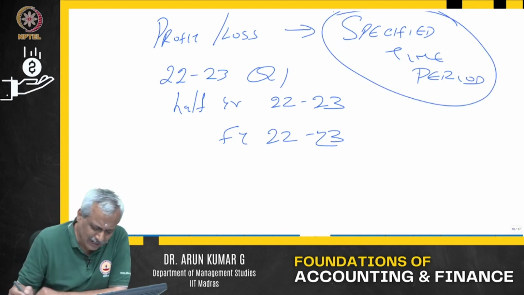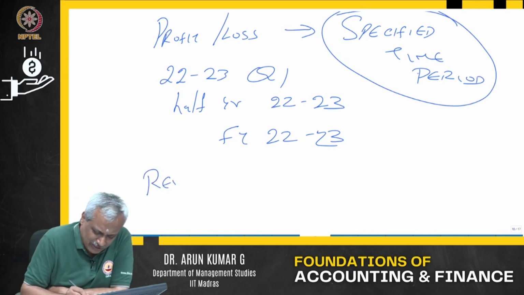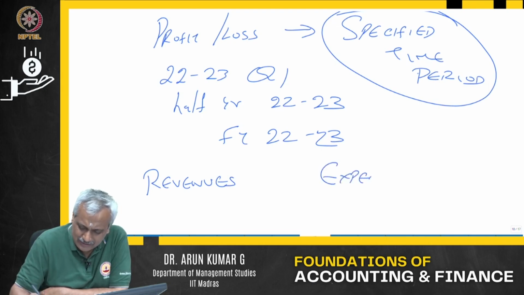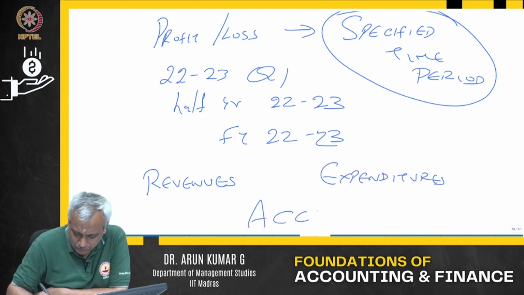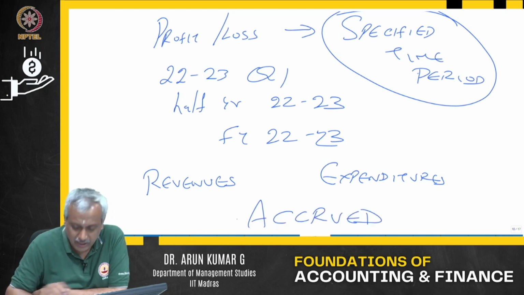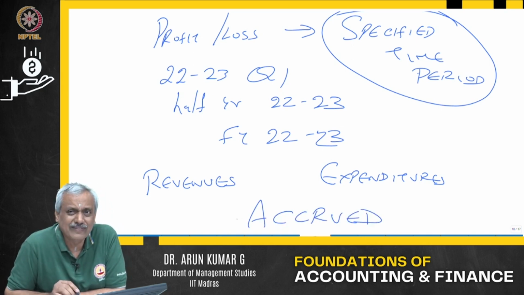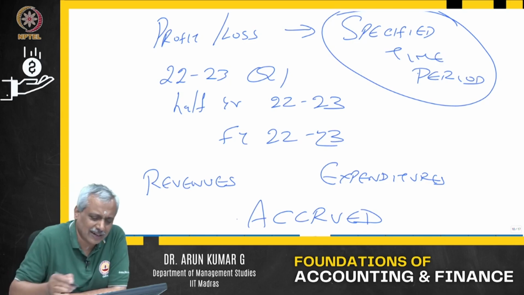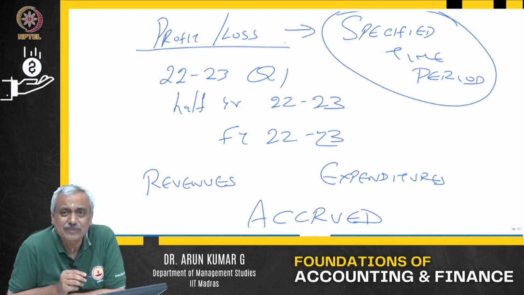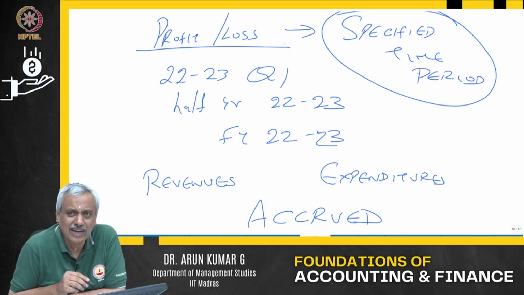Now, what does it record? It records all the revenues and all the expenditures which have accrued. That is all. All the revenues and all the expenditures that have accrued is all that is recorded in the profit and loss or the income statement. We will take up more examples. I am still doing theory.